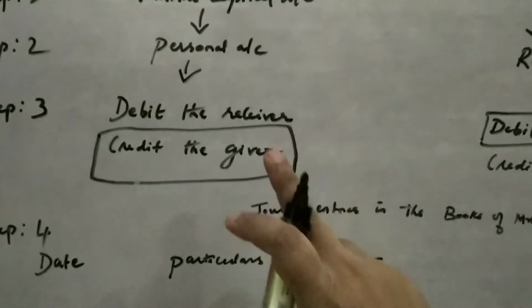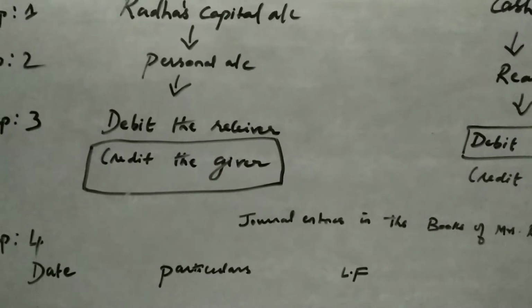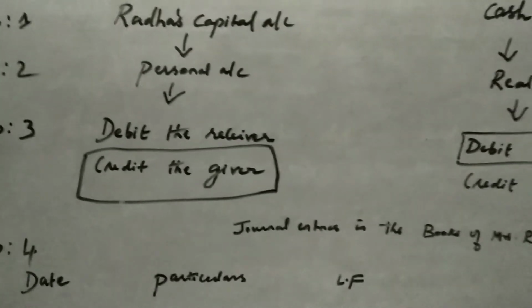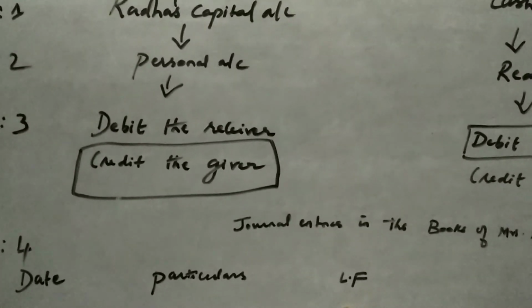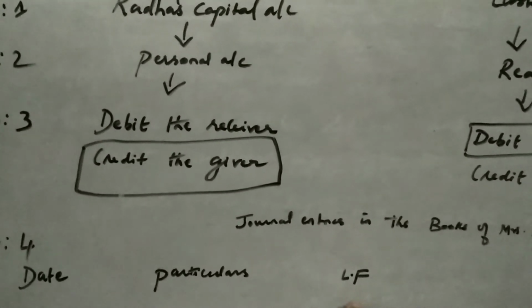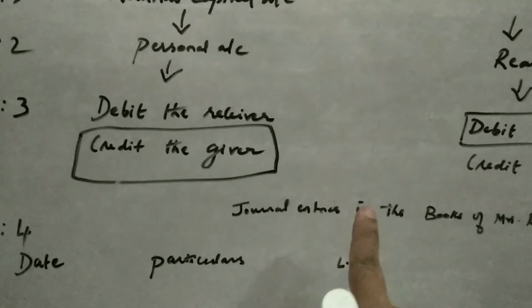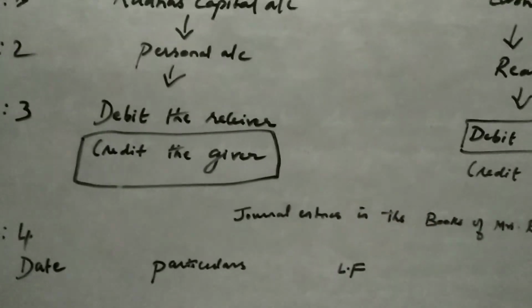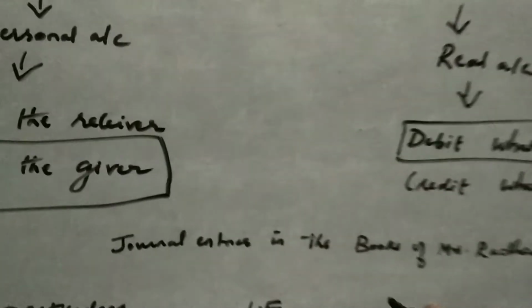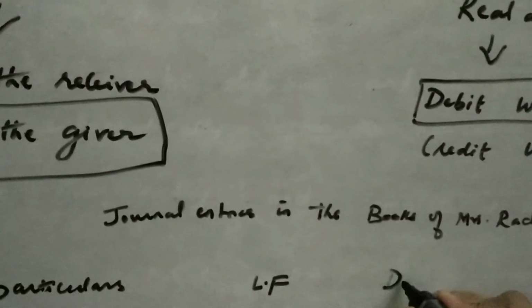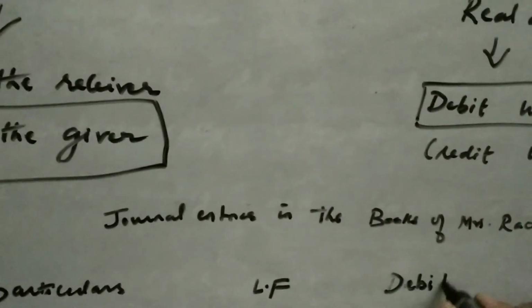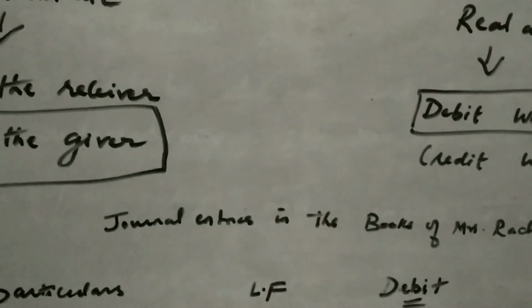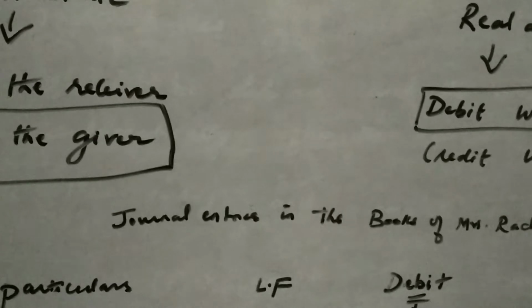When you post these entries into the ledger, in the ledger book, that page number has to be entered here. It is a reference number. So now we need not bother much about the ledger folio. Leave that column blank. Then we have the debit amount and the credit amount.